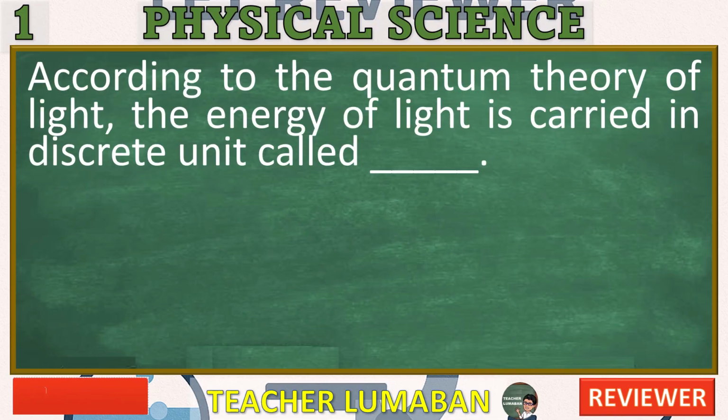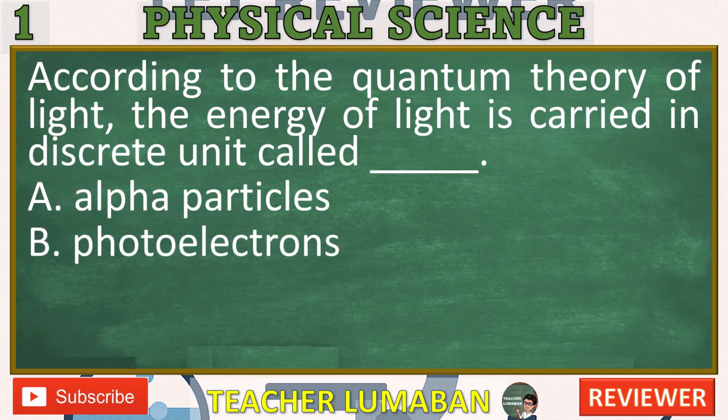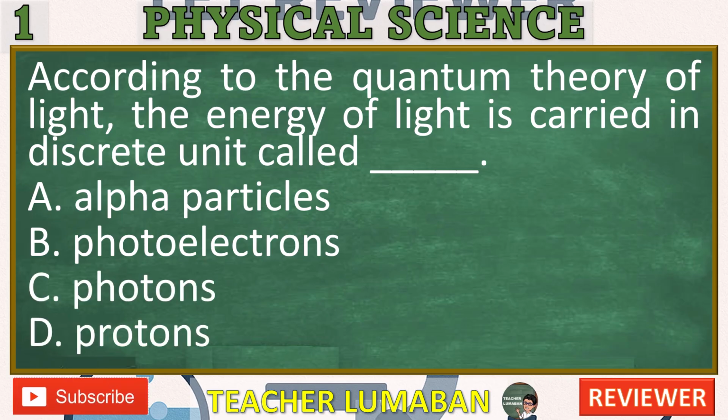According to the quantum theory of light, the energy of light is carried in discrete units called A. Alpha particles, B. Photoelectrons, C. Photons, D. Protons. In the next 5 seconds, select the best response from the available options.